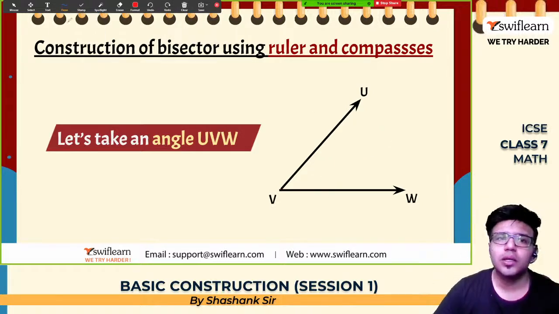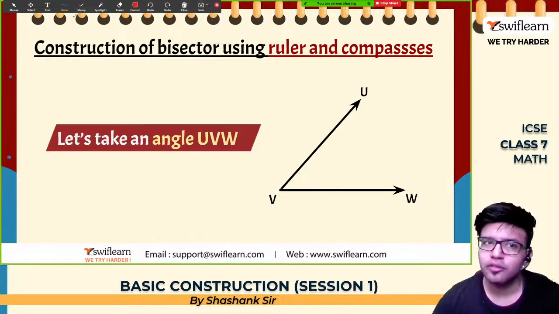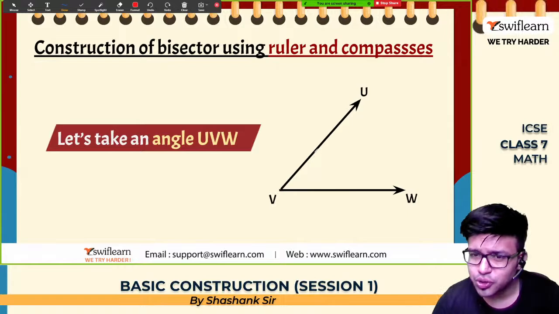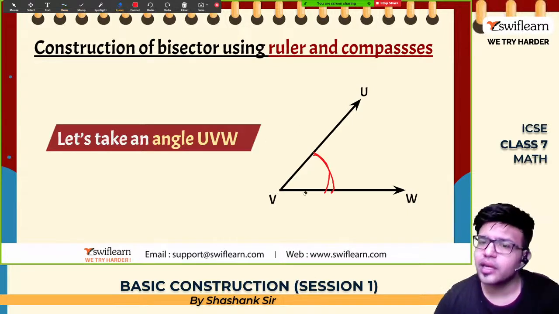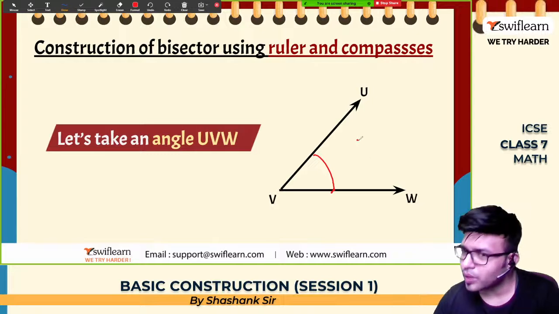First, with V as a center and with any distance, using your compass, place the tip of the compass here and the pencil should be here. Draw an arc. Understood? You'll get an arc like this. Now, with the same radius, with this as a center, draw an arc here.